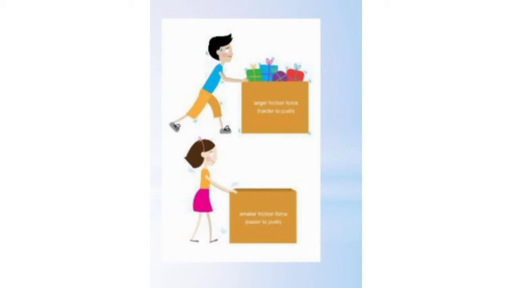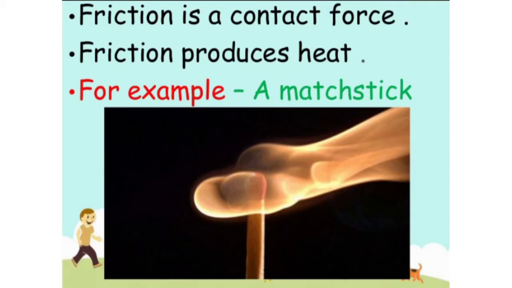Frictional force depends on the materials that the surfaces are made of. Frictional force also produces heat. When an object moves through air or water at high speed, friction is produced.